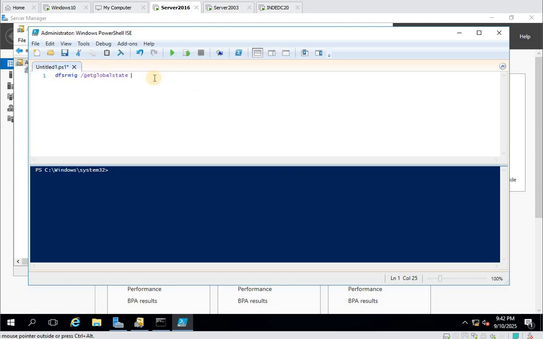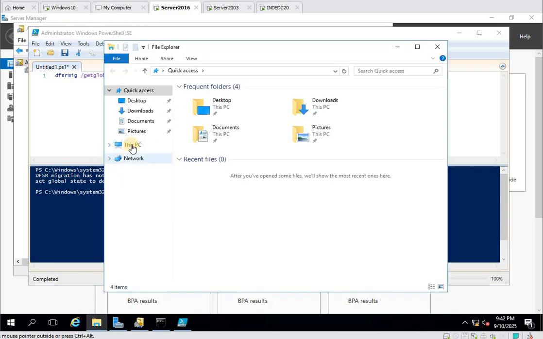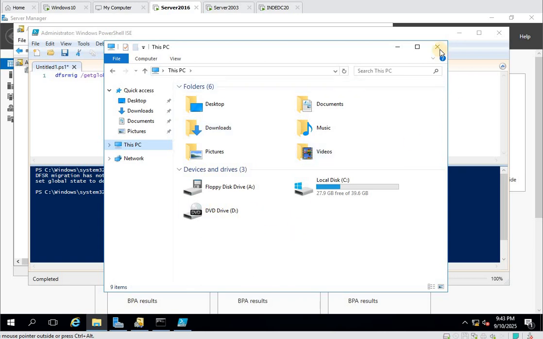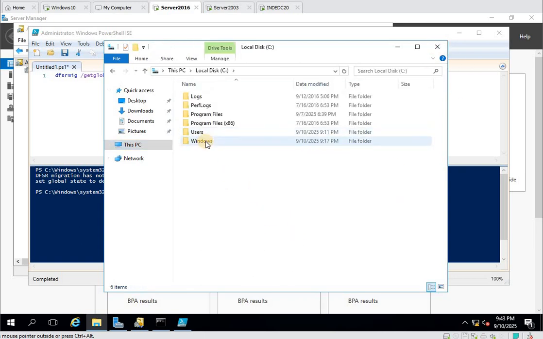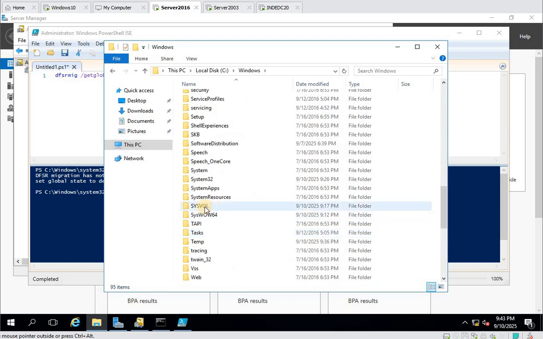I will create another video in more detail: what is FRS and DFSR, how we are going to do it, and what should be done before doing this. But you just remember, the forest functional level should be 2008 at least, and you should have enough space in your drive. If you open this, C:\Windows\SYSVOL, you will see only SYSVOL. After migrating, one other folder will be created that you can see.